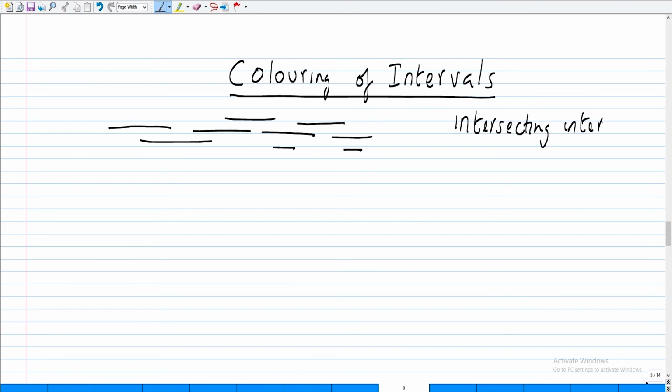Do you know why this would be an interesting question? Why would anybody think of such a problem? Any ideas? What would be a practical application where you have these intervals and you want to allocate colors to these intervals, and when two intervals are intersecting, they should not have the same color?